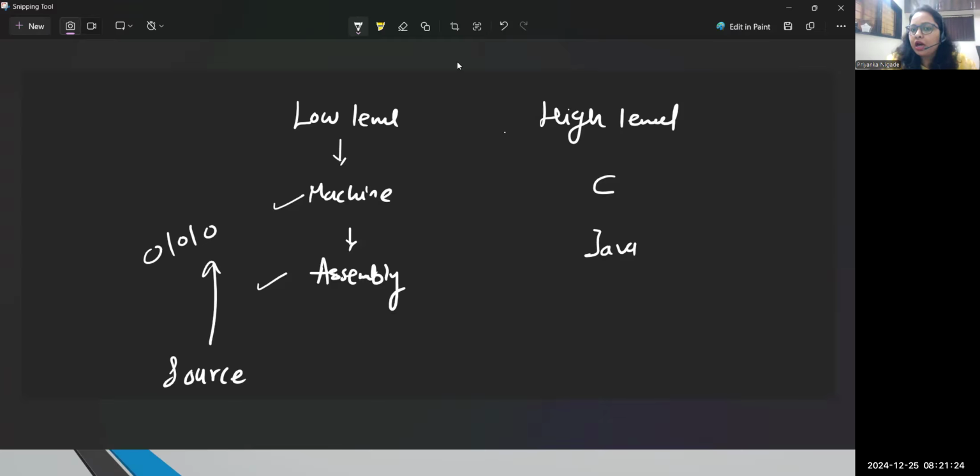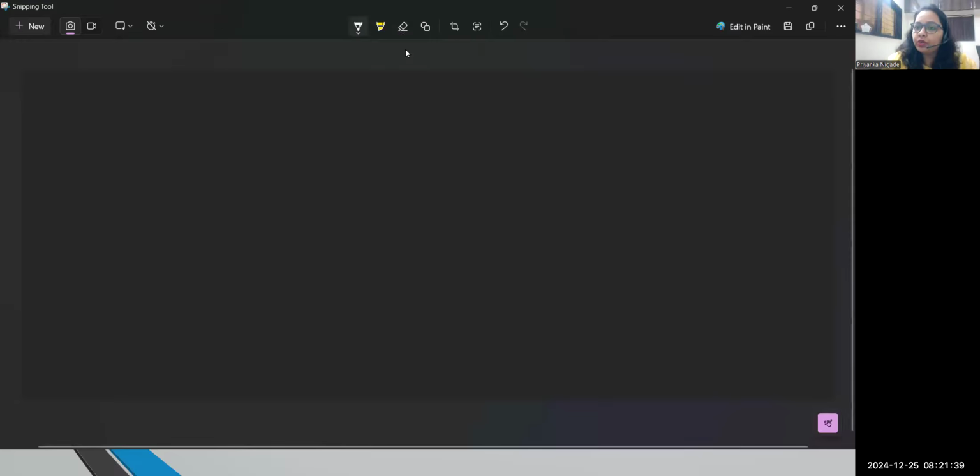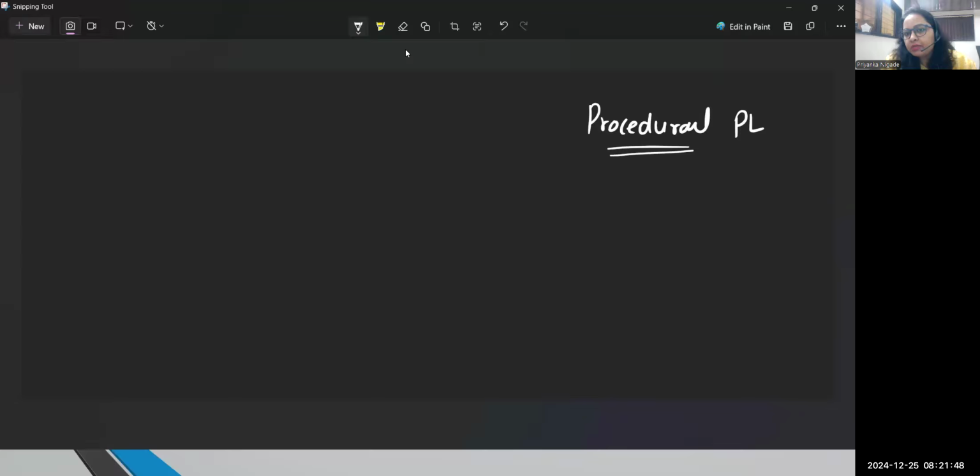Now, when it comes to high level programming languages, very first they developed low level, but then they noticed low level is quite difficult to understand, right? And that's the reason they developed high level programming languages. Under high level, before object oriented, we just had procedural programming languages, okay? Procedural oriented programming language. Yesterday we discussed a few parts, right? What does procedural mean? Only key points you need to remember.